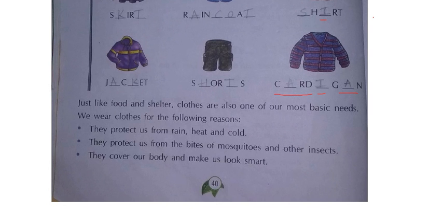Okay. See here. Just like food and shelter, clothes are also one of our most important needs. Yes or no? Daily we need food to eat. In the similar way we need shelter also, means a house. If we are having a house, then if the rainy season comes, we can be safe without becoming wet. If summer season comes, it will be very hot. So what will we do? Everybody will have shelters. That means we will have our own homes.